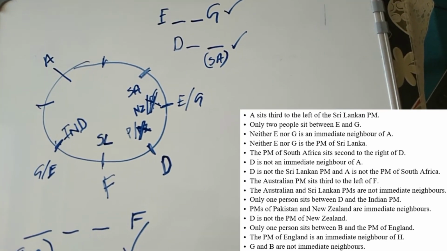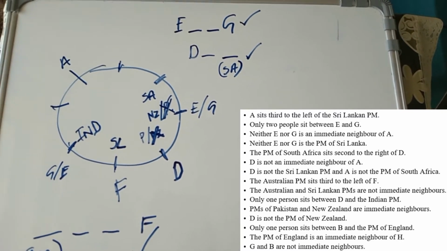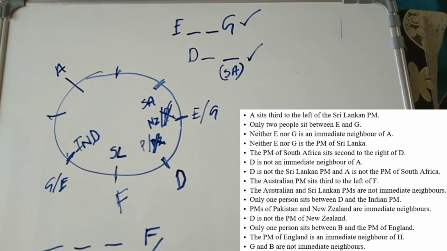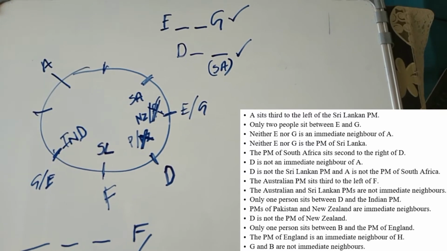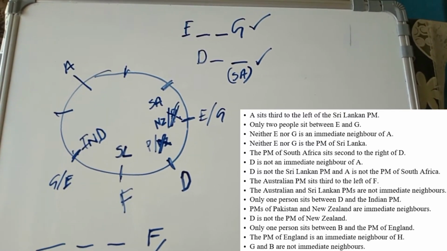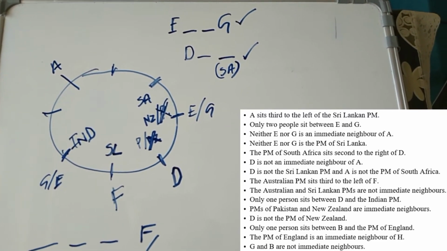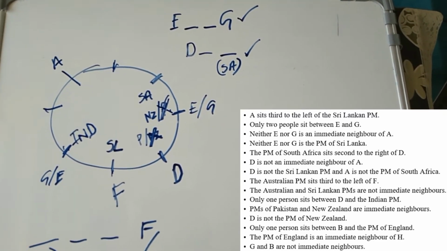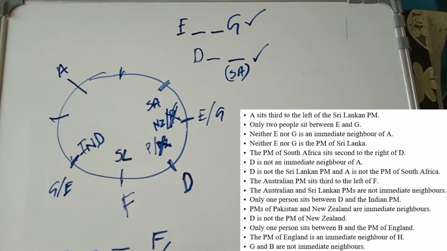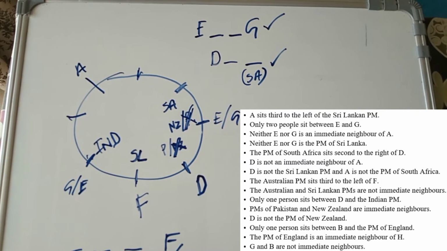Only one person sits between B and the PM of England. Okay, so I will come to this point later on. The PM of England is an immediate neighbor of H. G and B are not immediate neighbors. It means G and B are not the immediate neighbors. Okay.